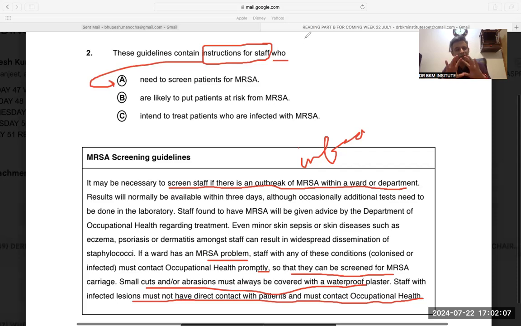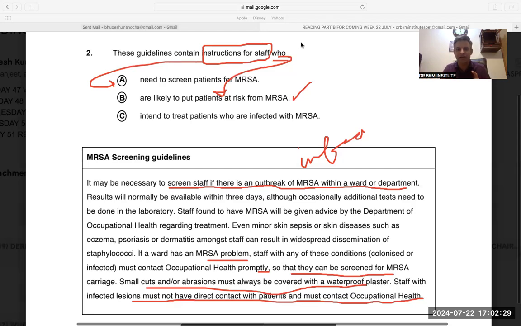Sorry, in the whole paragraph, they are not talking about the patients with MRSA. They are saying if there is an outbreak of MRSA, the staff who have MRSA. The guidelines contain the instructions for the staff who are likely to put patients at risk. Yes, these are the staff, because they might be infected. They can put the patient at risk. So that was indirectly given.